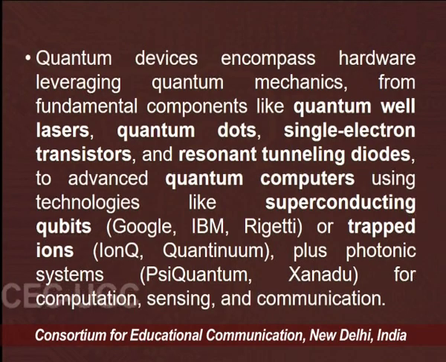Quantum devices encompass hardware leveraging quantum mechanics, from fundamental components like quantum well lasers, quantum dots, single electron transistors and resonant tunneling diodes, to advanced quantum computers using technologies like superconducting qubits, trapped ions and photonic systems for computation, sensing and communication.